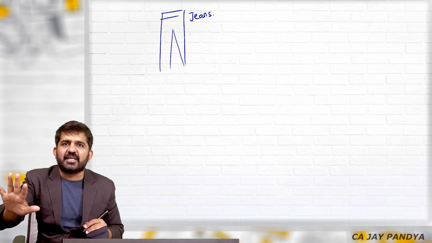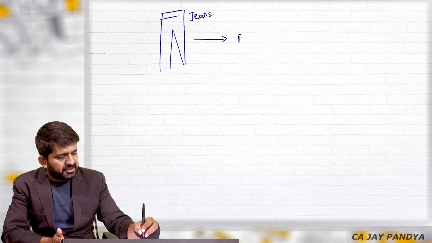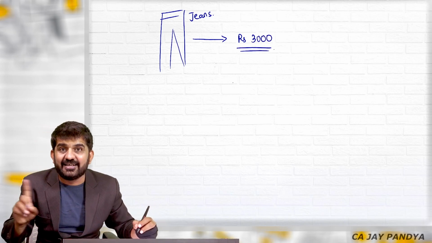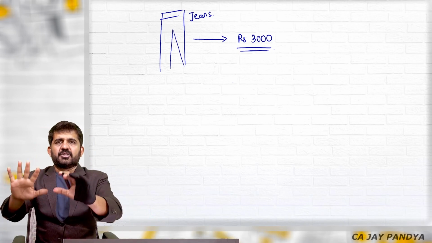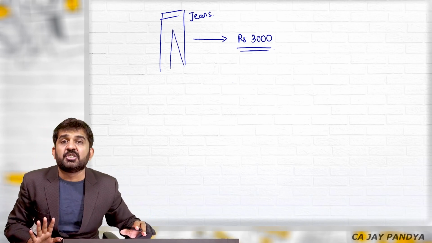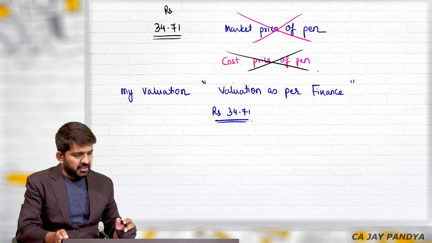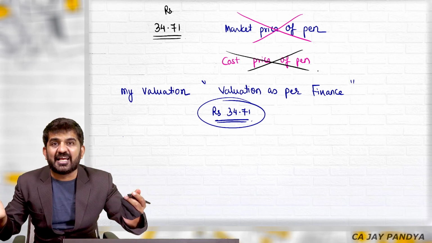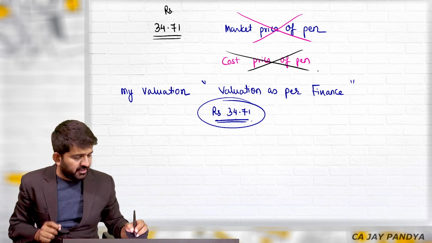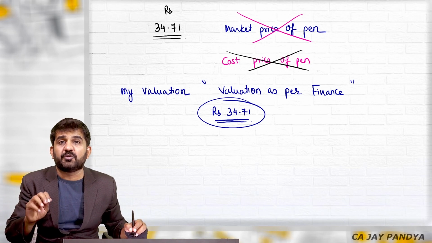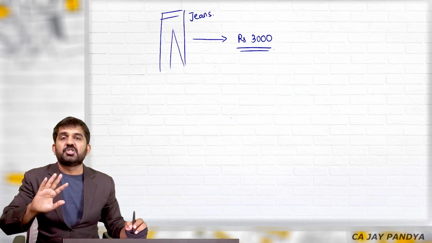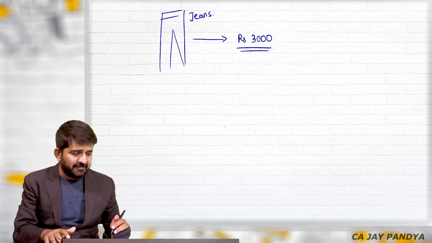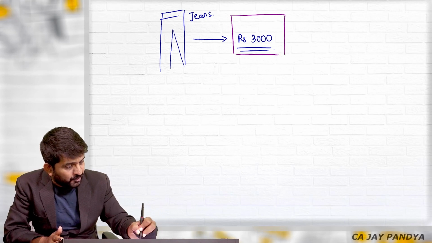By touching and seeing the company, I feel that this jeans is worth rupees 3,000. I have not seen the tag. I feel that based upon this company, this jeans should be rupees 3,000. This is the same as my valuation for this pen. As per financial calculation, as per my opinion, this pen should be 34.71 rupees. This jeans should be 3,000 rupees as per my valuation. Now try to understand how this 3,000 rupees will be helpful to me.